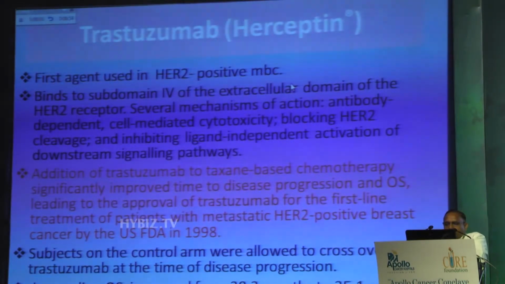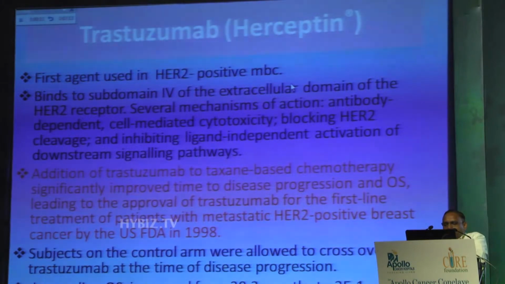Trastuzumab was the first agent. It binds to subdomain 4 of the extracellular domain of HER2. Several other mechanisms of action are antibody-dependent cell-mediated cytotoxicity, blocking HER2 cleavage, and inhibiting ligand-independent activation of downstream signaling pathways.